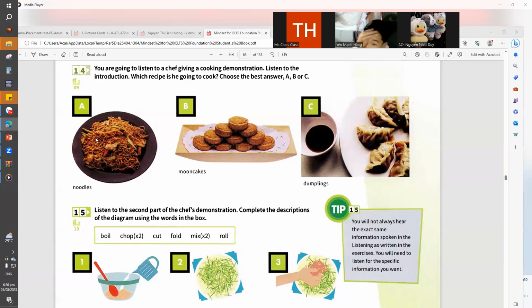Now, the question in this part, all right, which recipe is he going to cook? And which number recipe? All right. It is C. Letter C, dumplings. Can you tell teacher how can you make dumplings? What are the preparation?